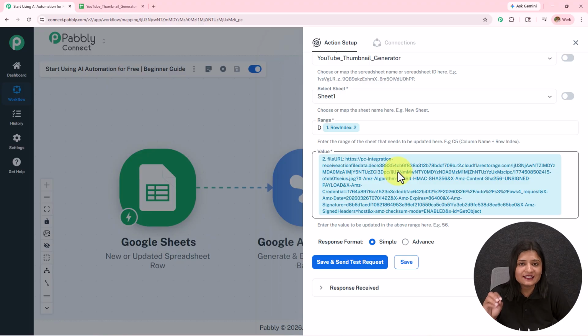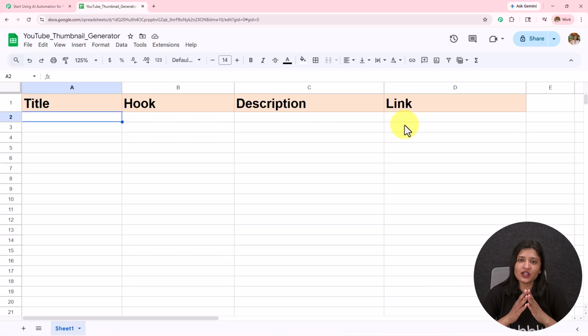I have entered in this value the link which I have generated using Google Gemini. I have executed this workflow and it was posted. Now we are going to test this once. I'm going to add the title, hook and description in front of you. And if I receive the link updated in this column, then this is going to show us that this automation is working fine.